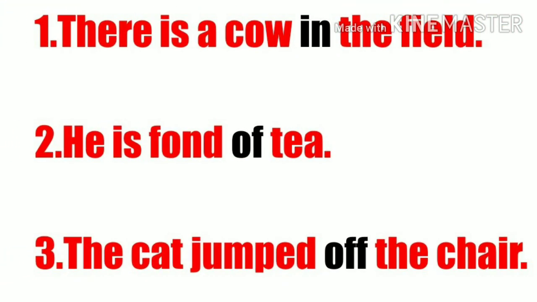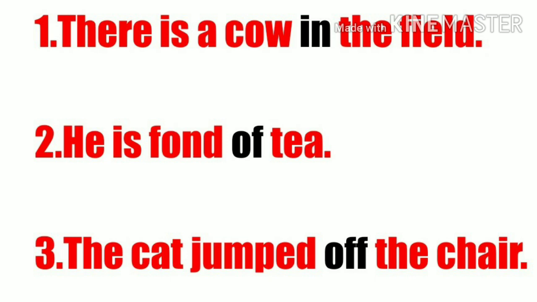There is a cow in the field. Here the word in shows the relation between two things, cow and field. Just like, he is fond of tea.